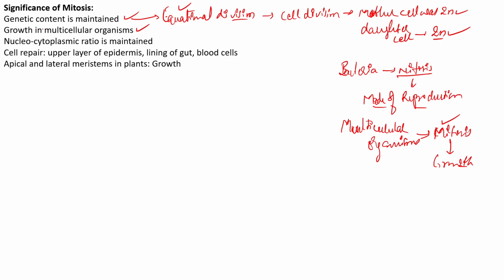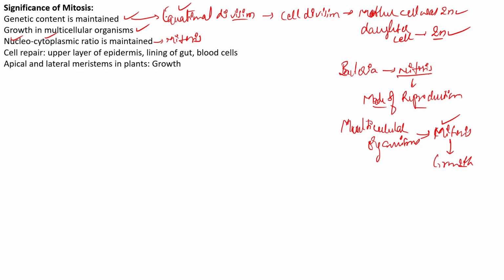Because of mitosis, there is a division of the nucleus and also a division of the cytoplasm. In every cell there is a respective ratio of nucleus and cytoplasm, and this proper ratio is called the nucleocytoplasmic ratio. The maintenance of the nucleocytoplasmic ratio is achieved through mitosis.